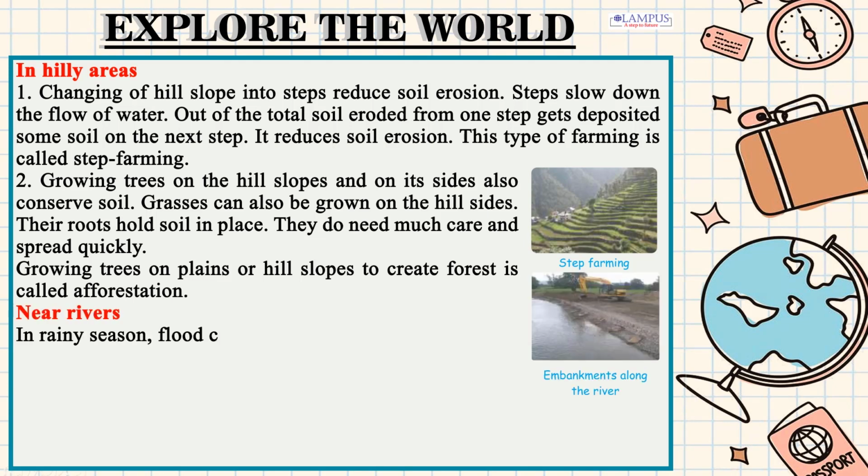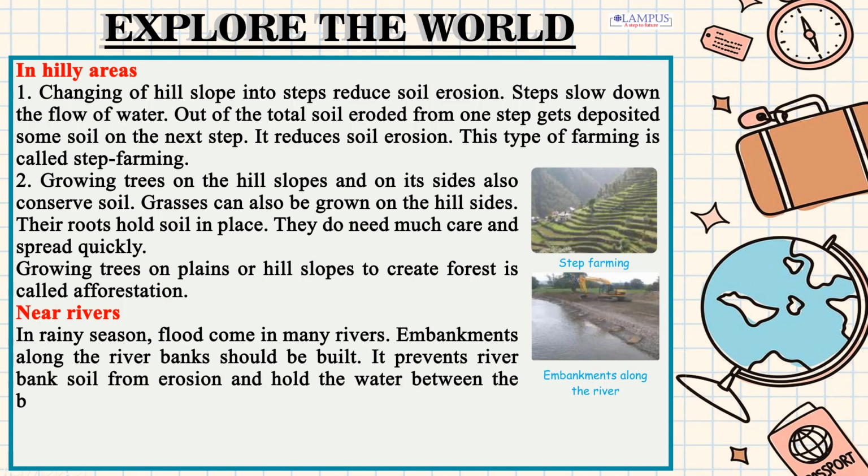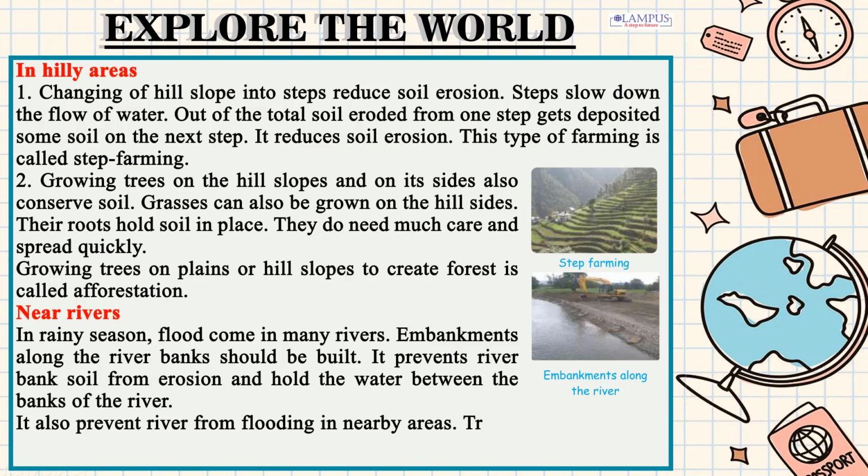Near rivers. In the rainy season, floods come in many rivers. Embankments along the river banks should be built. It prevents river bank soil from erosion and holds the water between the banks of the river. It also prevents the river from flooding nearby areas. Trees should be grown on both sides of the river.